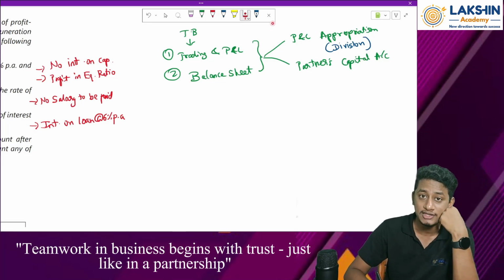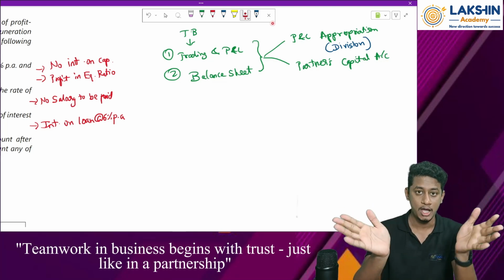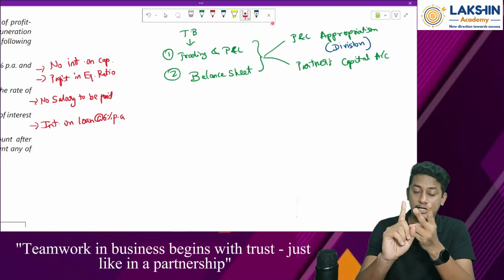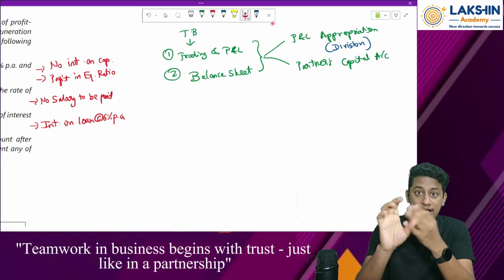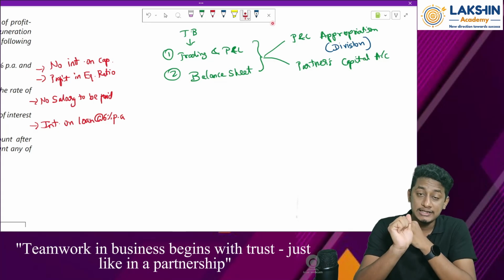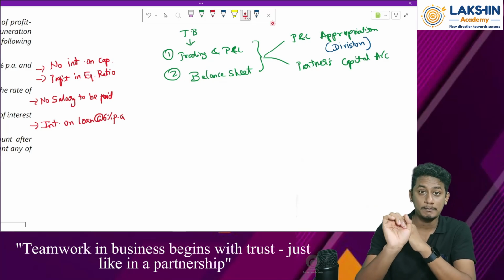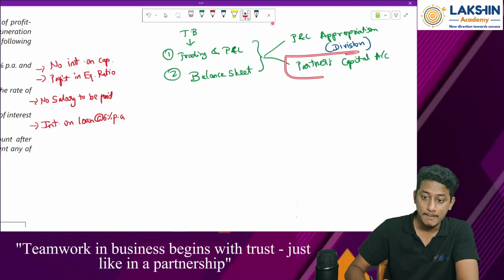Now sir, what happens in the P&L appropriation account? In simple terms, we divide things. We divide the profits between the partners after charging interest on capital, interest on drawings, and any salary to be paid to the partners. After all this, we get the actual net profit of the partnership firm. That is the profit divisible between the partners. It will be divided as per the ratios given in the question, or equally between all the partners. Clear? Then whatever balance you get in the P&L appropriation account will be transferred to my partners' capital account.